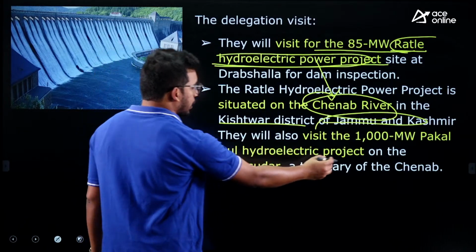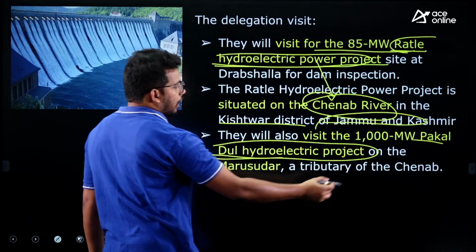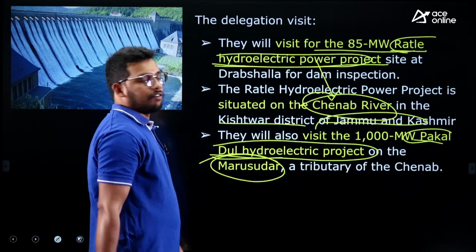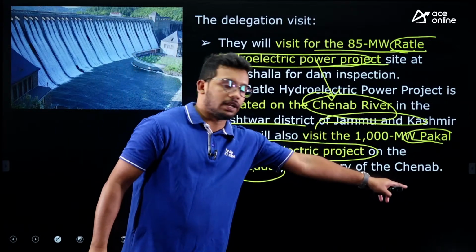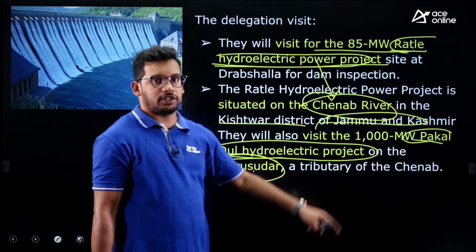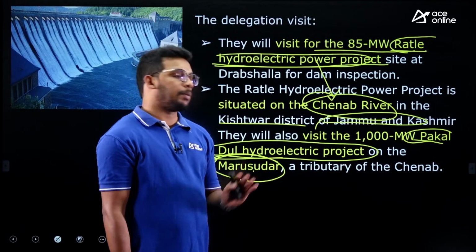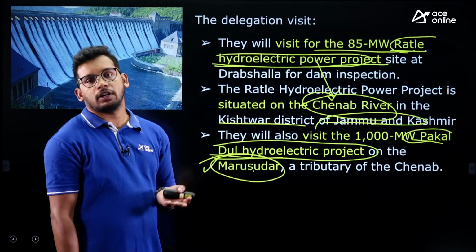Similarly, they also want to check the Pakaldul hydroelectric project. This is located on the Marusdar river. Marusdar is a tributary of Chenab, so it is not directly located on the Chenab, rather on the Marusdar, a tributary of Chenab. These two facts were mentioned in The Hindu newspaper, so you need to remember these two hydroelectric projects along with the Indus Water Treaty.